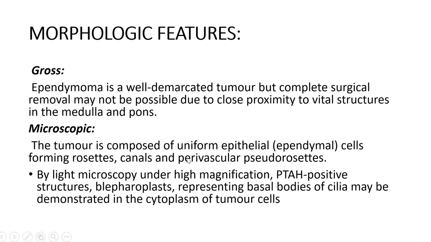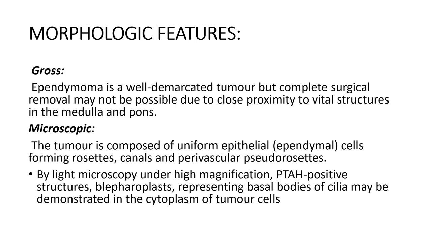Microscopically, the tumor is composed of uniform epithelial cells, that is the ependymal cells, arranged in rosettes. This term rosettes is very important, very frequently asked in exams and also in vivas. Rosettes are nothing but tumor cells arranged around a central cavity like a flower. In the center you will have the fibrillary processes of the tumor cells. That is what is called a true rosette.